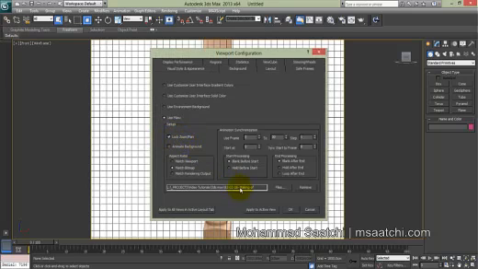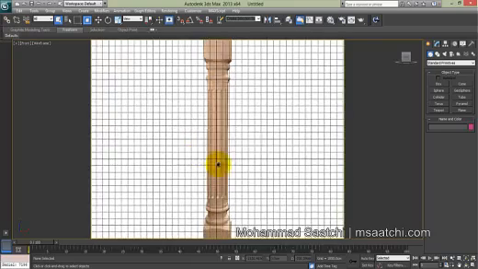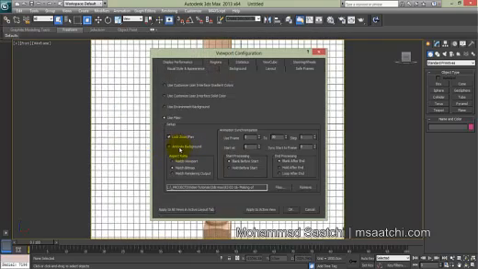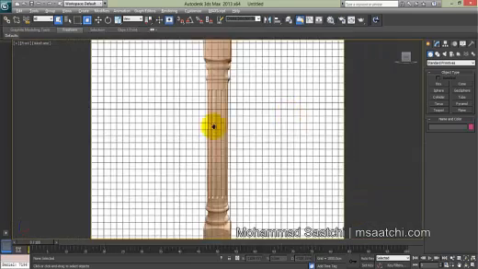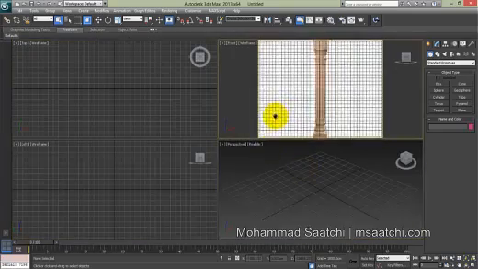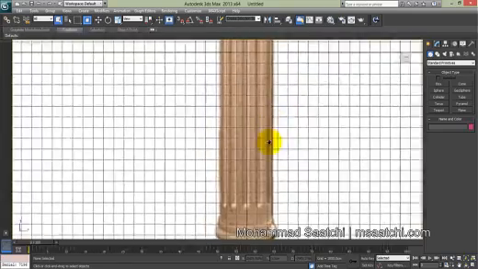When I check Lock Zoom Pan, then when I pan the viewport, the reference pans too. Okay, it's good.